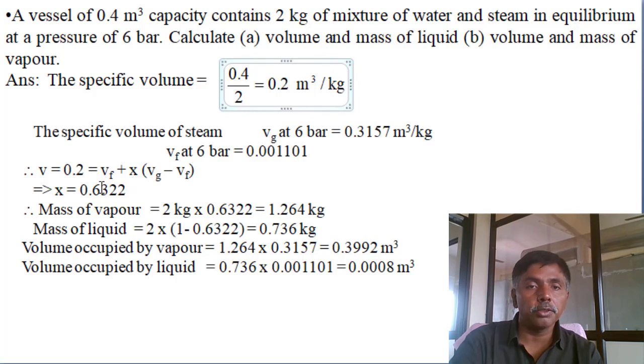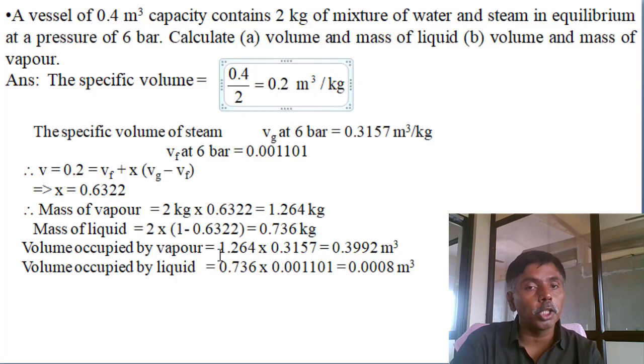The dryness fraction x is 0.6322. Mass of vapor: the total mass is 2 kg, and multiplying by the dryness fraction gives the mass of vapor, 1.264. For the mass of liquid, the total mass is 2 kg, so 2 minus 1.264 gives 0.736.